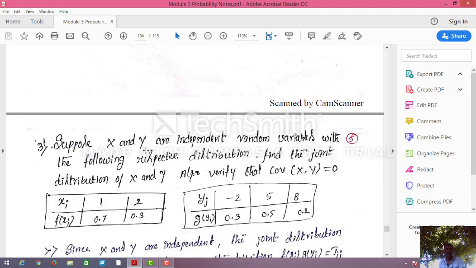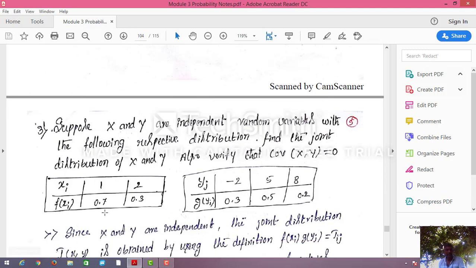Suppose X and Y are independent random variables with the following respective distributions. Find the joint distribution of X and Y. Here the marginal distribution of X is given and the marginal distribution of Y is given. We are going to find the joint probability distribution of X and Y.